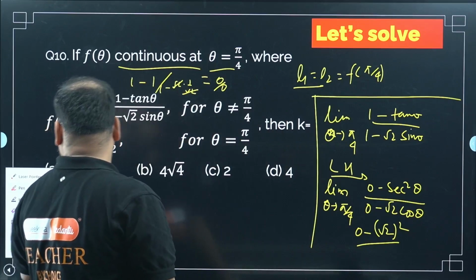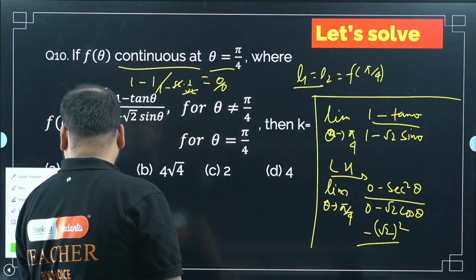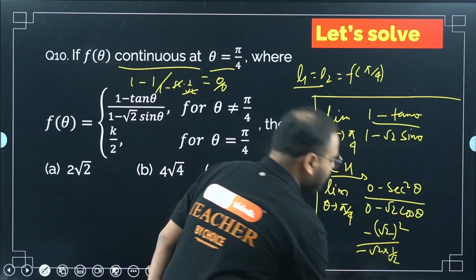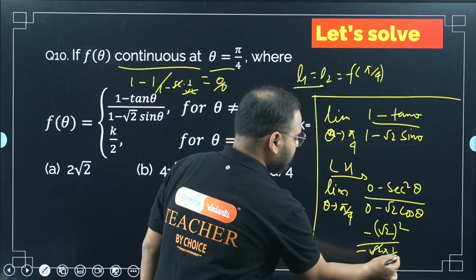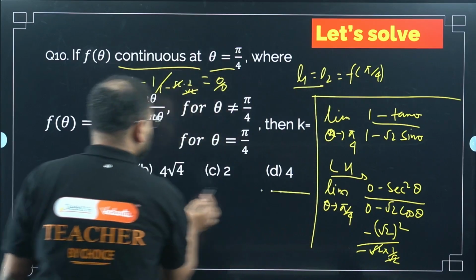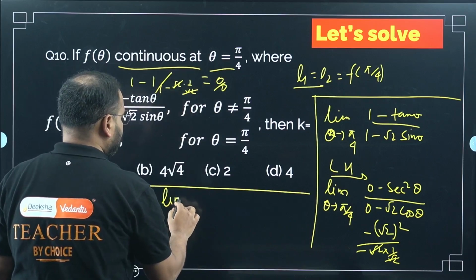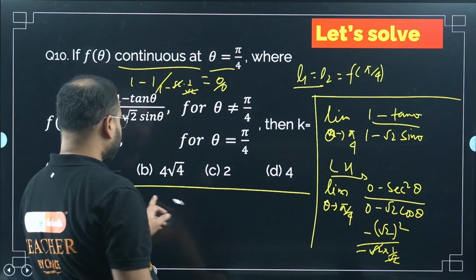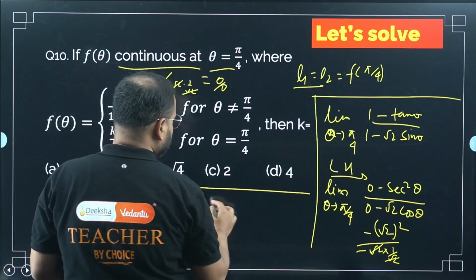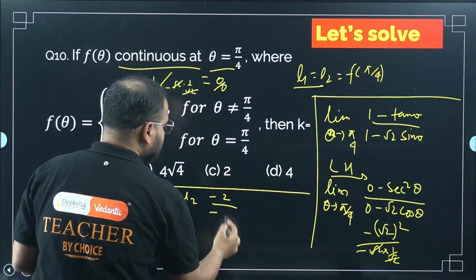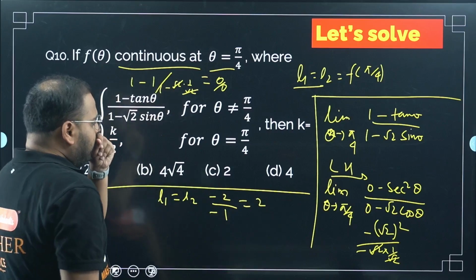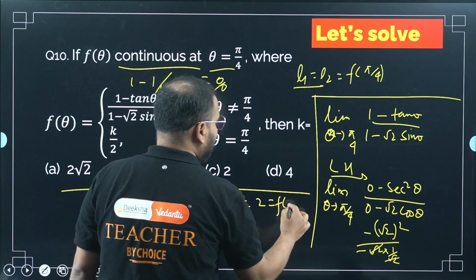We can remove this 0. The denominator will be again minus root 2 times 1 by root 2, because cos pi by 4 is again 1 by root 2. This will cancel each other. What am I going to get? My limit, both L1 and L2, will look like this: minus 2 upon minus 1, because this is cancelled to each other. So simply 2. And this is equal to f of pi by 4.